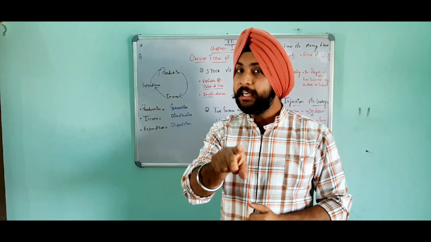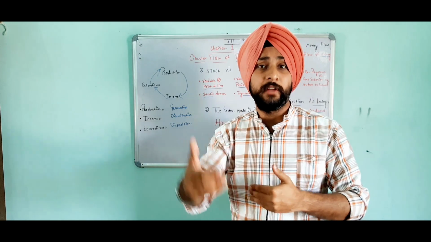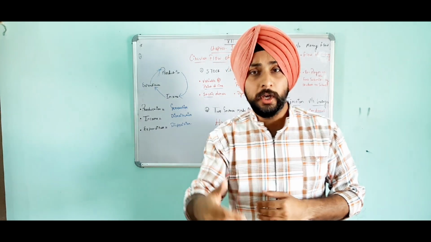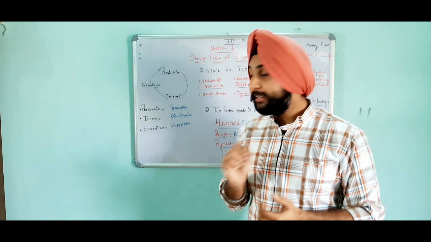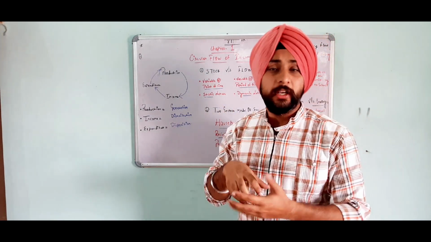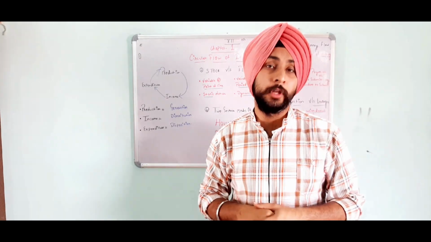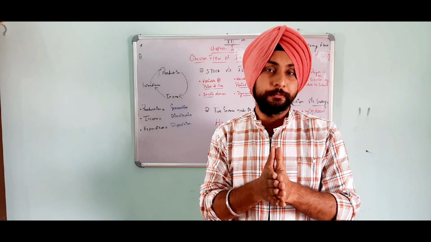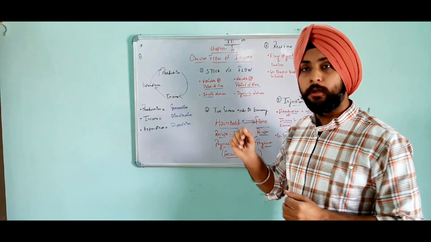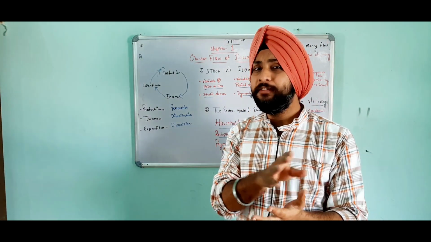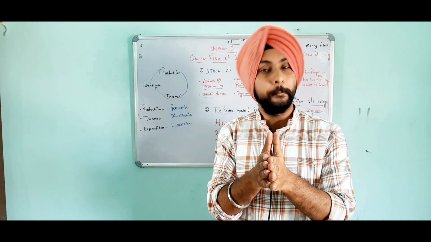But the same money, if I calculate it after a period of time, say if I check your pocket money after one day or two days, then that is flow. Stock is static in nature, just because it is always fixed, but flow is always variable, it keeps on changing. The stock concept is always fixed, but the flow concept is always dynamic. So in short, stock is any variable that is measured at a point of time, but a flow variable is one that is measured over a period of time.